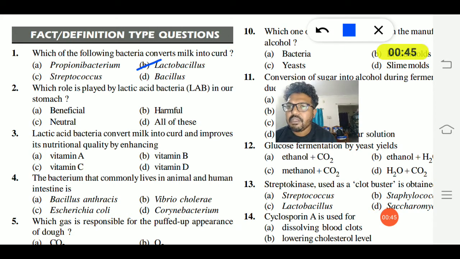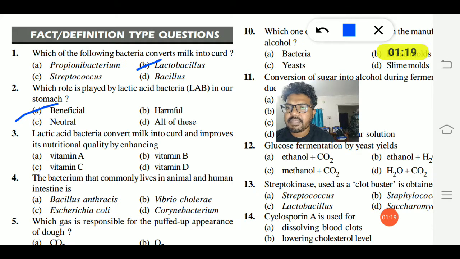Second question. Which role is played by lactic acid bacteria in our stomach? Option B beneficial, harmful, option C is neutral, and all of this. Here it plays a crucial role in our stomach, that is lactic acid bacteria. So that is always beneficial because it's going to check the disease causing organisms in our stomach, as well as it increases the vitamin in our body. So option A is the right answer.